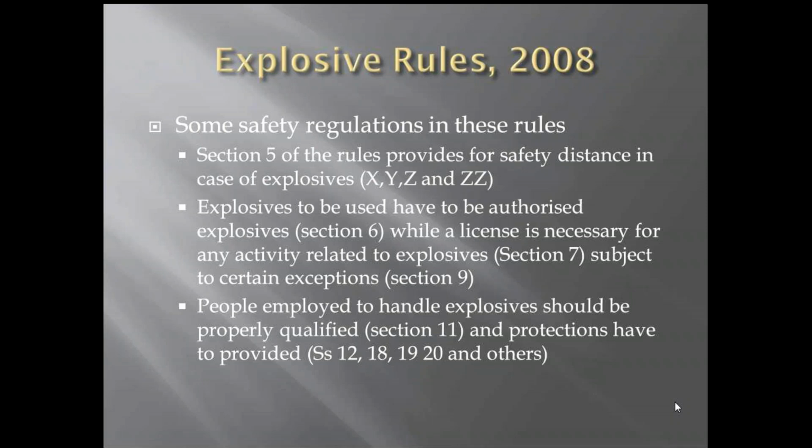Explosives to be used have to be authorized explosives, that's section 6, while a license is necessary for any activity related to explosives, section 7, and subject to certain exceptions, in section 9, which says that laboratories do not require license for use of explosives. Now, people employed to handle explosives should be properly qualified, section 11, and protections have to be provided, sections 12, 18, 19, 20, and others.